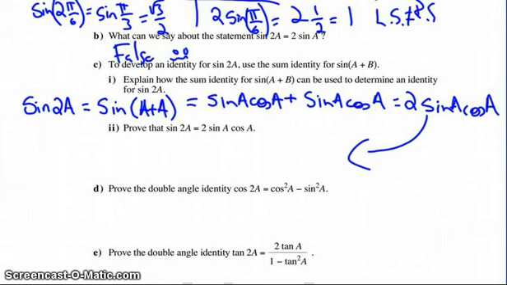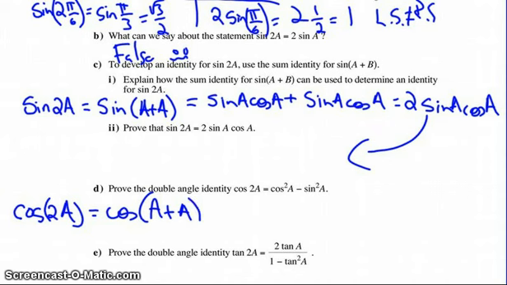When we look at cosine 2a, we can follow that same strategy. The cosine of 2a could be considered one apple plus one apple, which is still going to be 2 apples. So if I use the cosine sum identity, I would have cos a cos a minus sine a sine a.